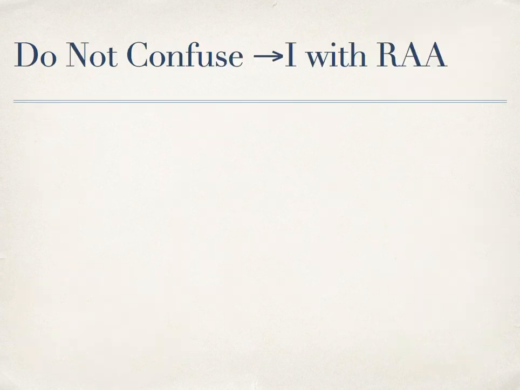It is important that you do not confuse the rule of reductio ad absurdum, or proof by contradiction, that we have just seen, RAA, with the rule for implication introduction, although the two rules are in some respects similar, but they are also different.